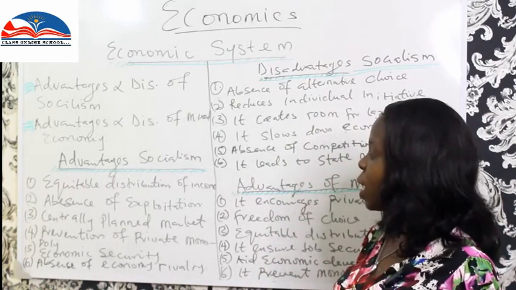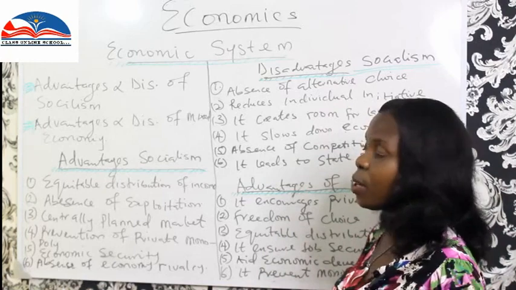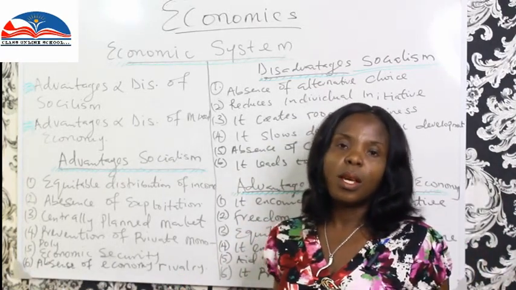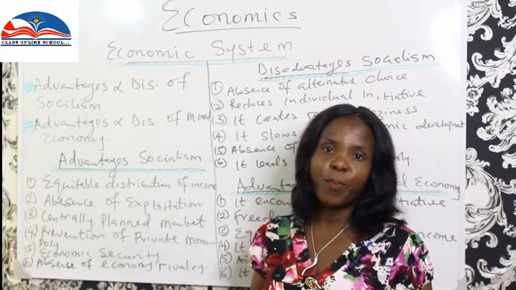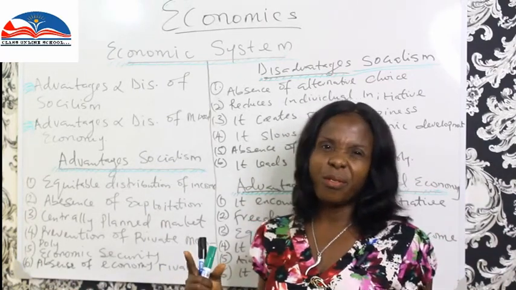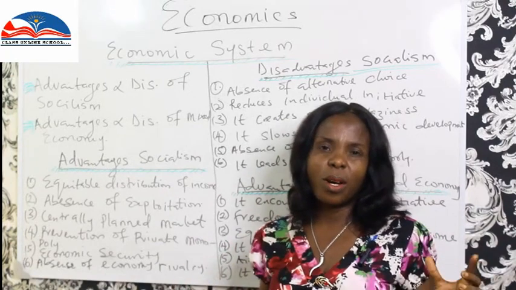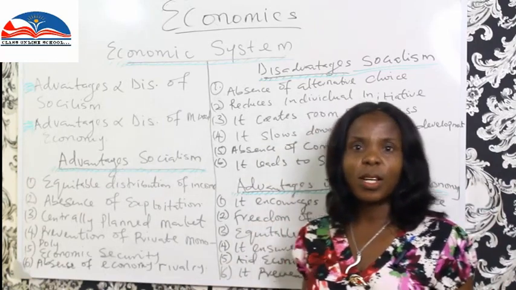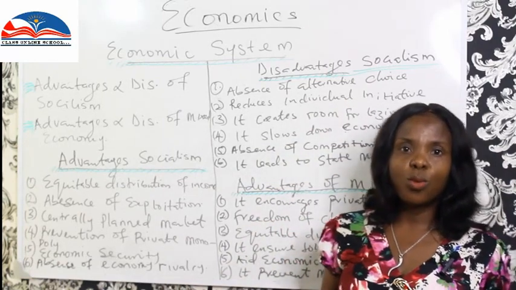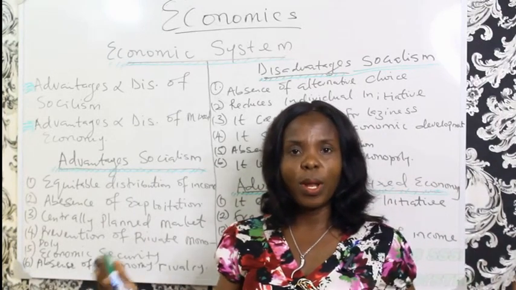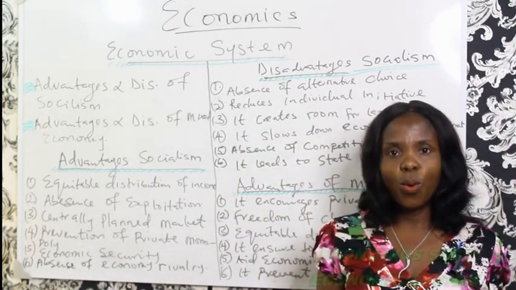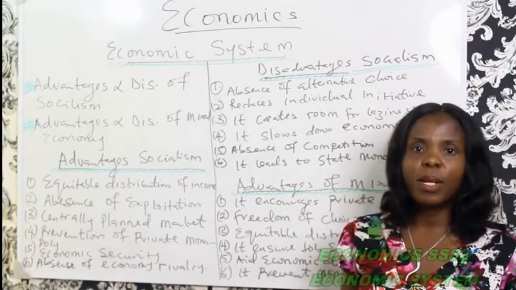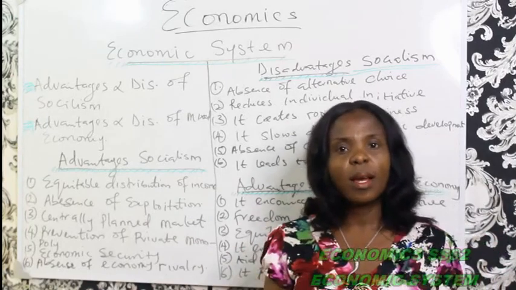Then we have another one, absence of economic rivalry. There is rivalry among competitors in a capitalist economy. But here, there's no rivalry because the government is in charge. So nobody is going to rival each other. Nobody is going to try to monopolize things. Decision making still is in the hands of the government and they dictate what happens.